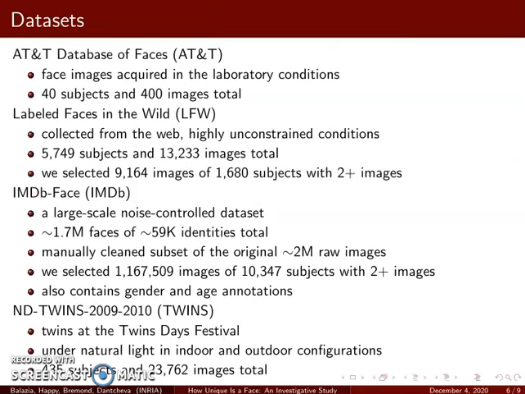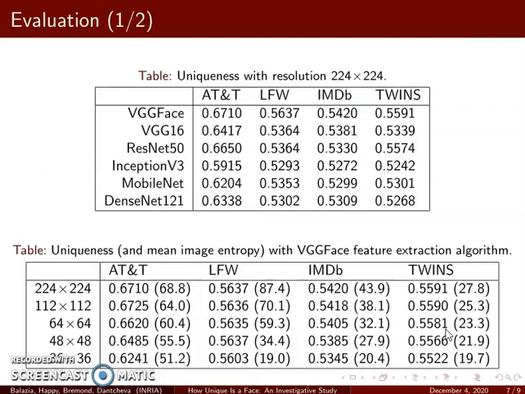We use 4 publicly available datasets. AT&T is a small one with strict laboratory conditions. LFW is large and wild with thousands of people. IMDb is huge with millions of images and also wild, plus it has annotations of age and gender, which allows us to do specific experiments. We'll also use the twins dataset as it is rather small and not so wild, but it contains people that are very similar to each other, which adds another level of evaluations.